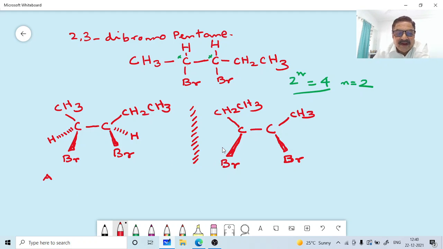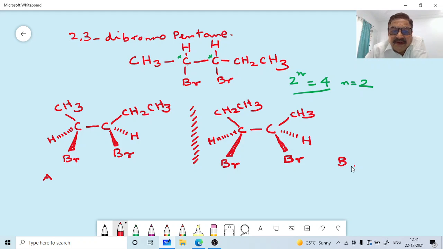Now the hydrogens behind the plane of the page. So this is isomer B. Now we have two isomers of the compound 2,3-dibromopentane.